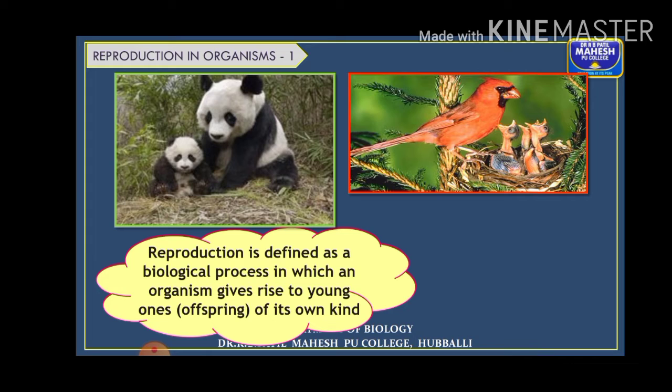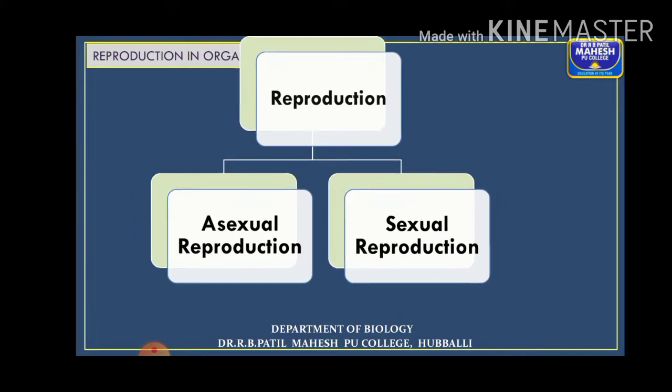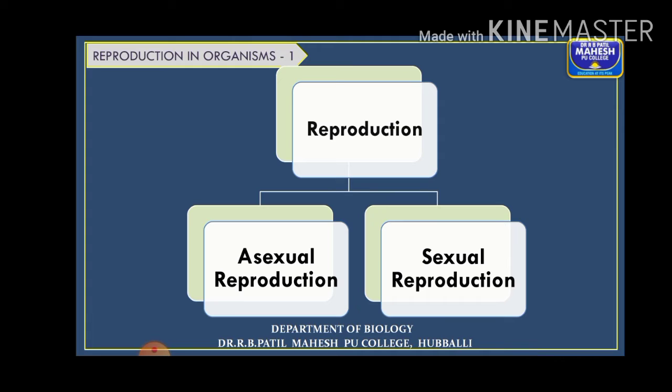Now coming to the definition of reproduction. We can define reproduction as a biological process in which an organism gives rise to young ones or offspring of its own kind. As I mentioned earlier, reproduction is classified mainly into two types. One is asexual reproduction and the other one is sexual reproduction. In detail, you are going to study about these two types in this chapter.